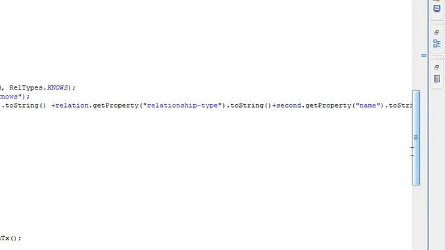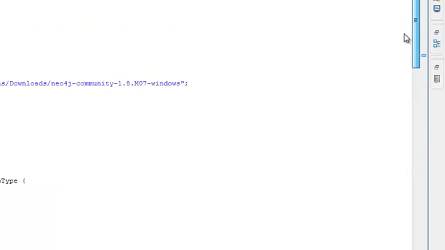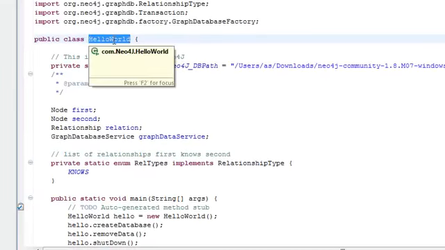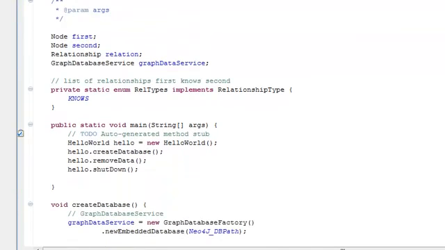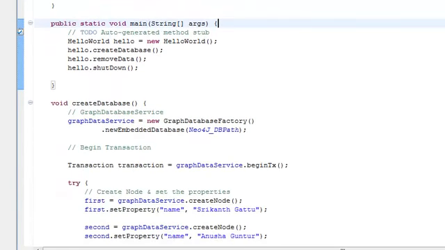Before that, just a quick recap of what we have done here. We have created a HelloWorld class, and then we have set the path where we have installed Neo4J, and then we have created two nodes. We have created the first and second nodes, the relationship between them, the database service that we are using, and the relationship type, which will be nodes. Now using the HelloWorld instance, that is hello, we create, remove, and shut down the database.